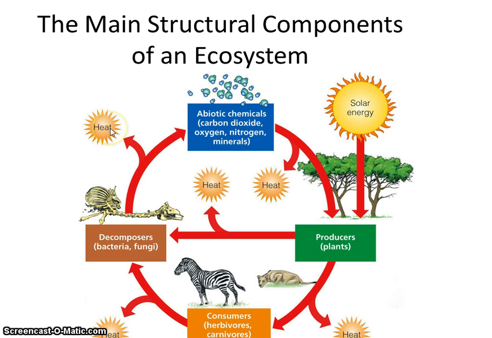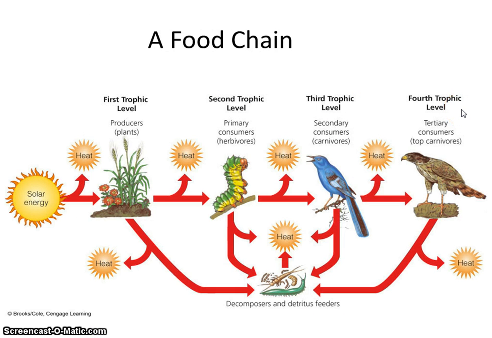But again, it's still in the system, it's still in the earth, it's just getting to be a less quality energy. So solar energy is very, very high quality, heat energy is very low quality. Here's our food chain, and what we see here is a lot of terminology you should be familiar with. Again, we're really talking about transfers of energy.